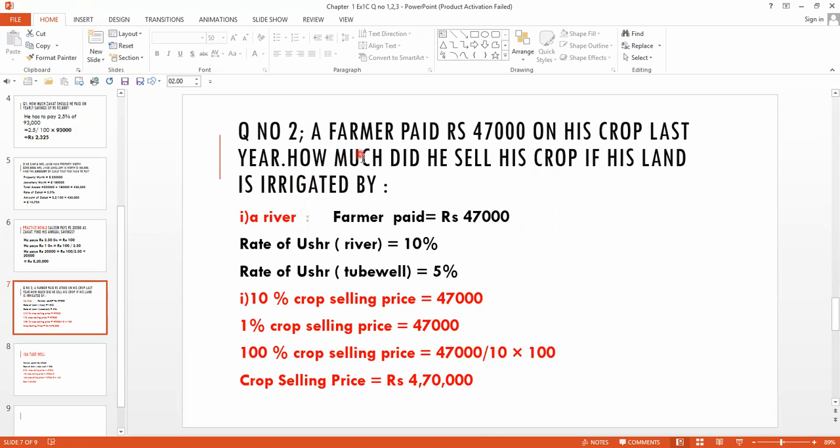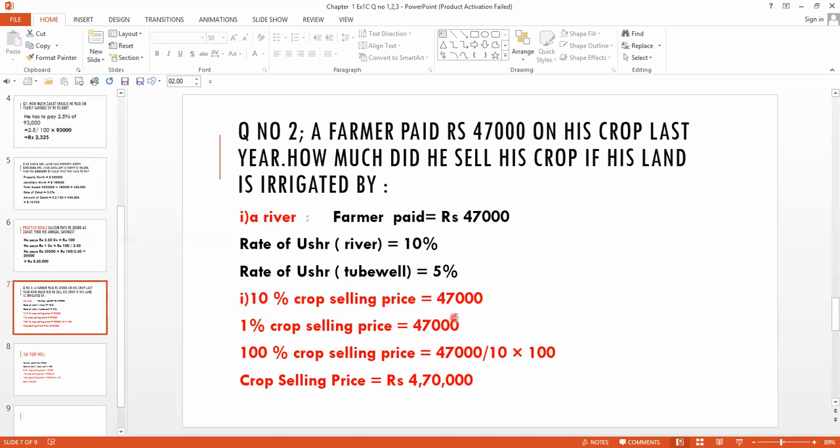Okay. And two ways we have to write it here: if his land is irrigated by river, or if his land is irrigated by artificial means. So first of all, we have to write it here. How much amount of ushar does a farmer have to pay? 47,000. So what is the rate of ushar if it is irrigated by river? If it is being irrigated by river or canal, then what is the rate of ushar? It is 10% of total. And what is the rate of ushar if it is irrigated by artificial resources, such as a tubewell? 5%. Okay.